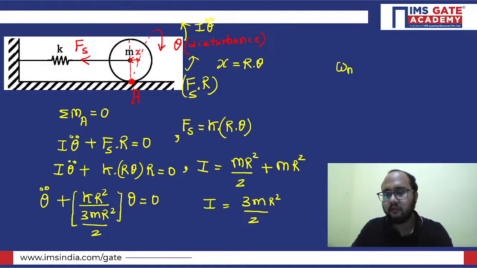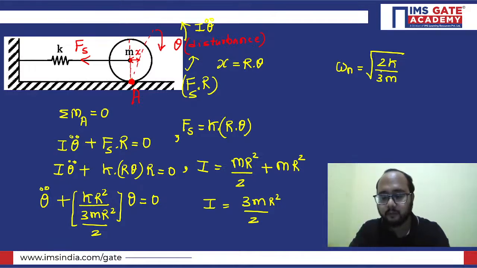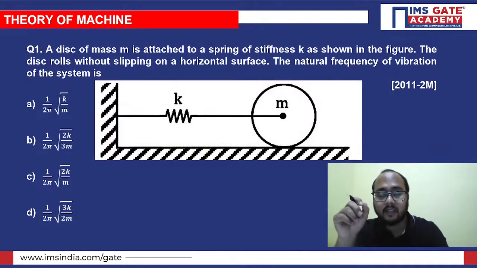So omega n, we got it what? Under root, r square will be cancelled out, 2k by 3m. 2k by 3m will be the answer. But if you see the option, you will see 1 upon 2 pi is there. Actually, they are asking the natural frequency in terms of hertz.